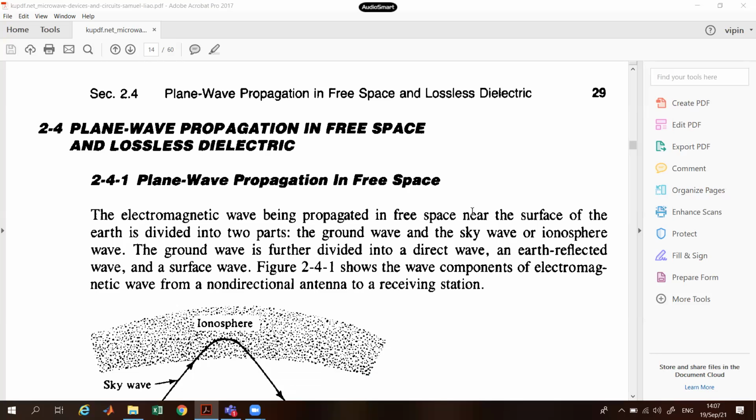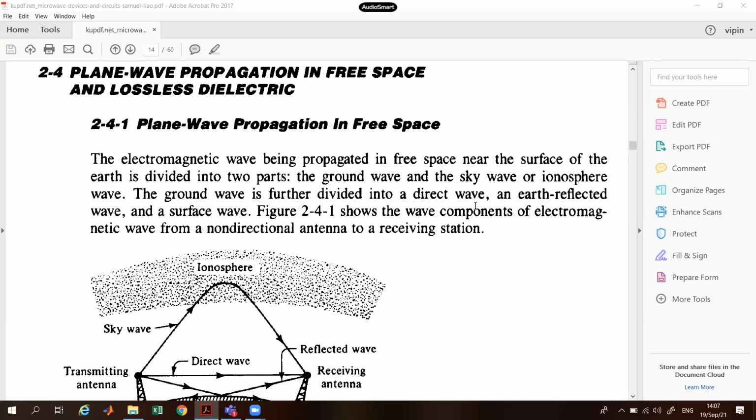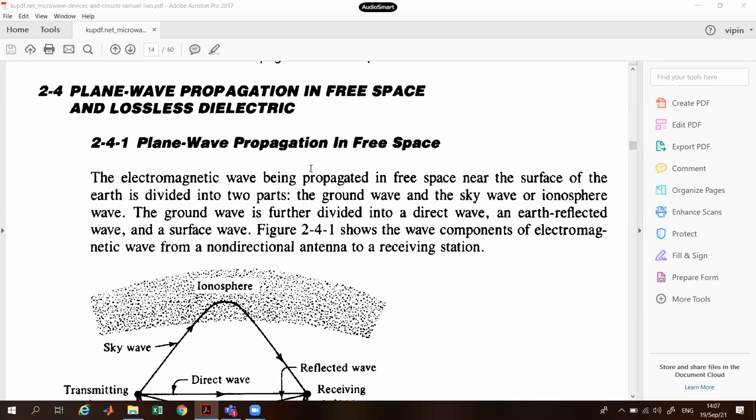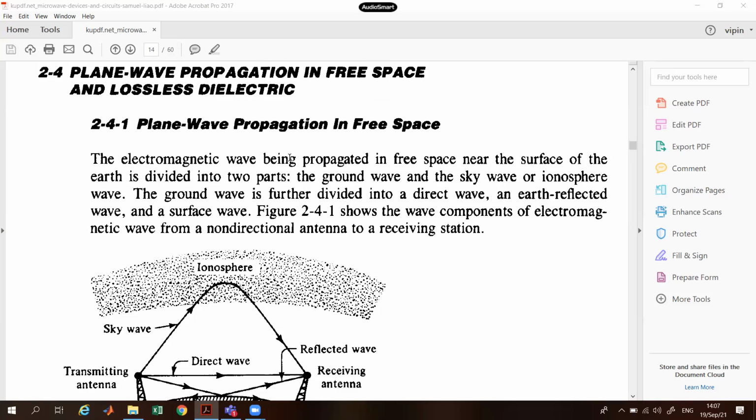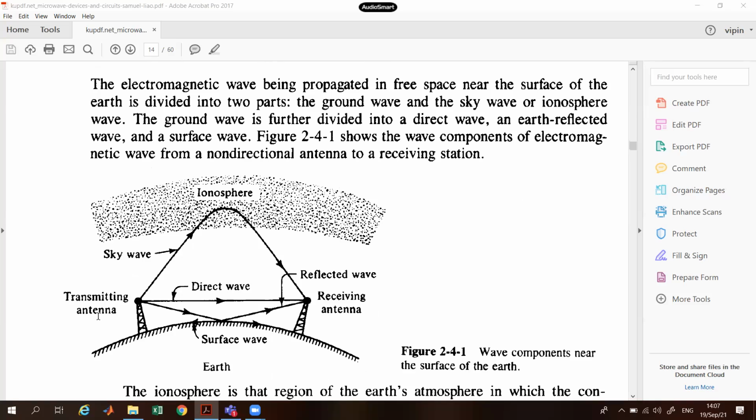If we have a plane wave propagation in free space and a lossless dielectric. So plane wave propagation we are going to cover in this lecture, and that will be in your course only. But the topic is included in this book, both of them. So if you have a plane wave propagation in free space, so this is your free space.